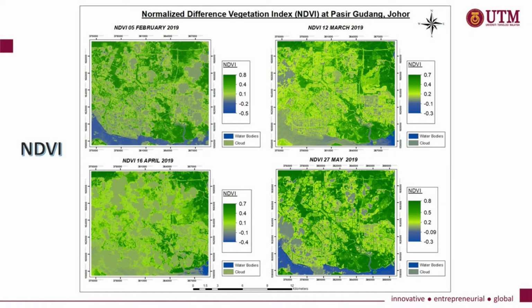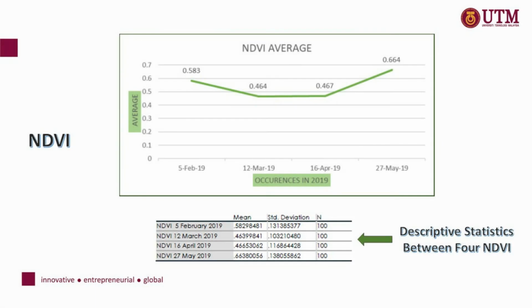And here is the result of the Normalized Difference Vegetation Index (NDVI) values calculated using Sentinel-2 images on 5 February 2019, 12 March, 16 April 2019, and 27 May 2019 using Landsat 8, based on the algorithm stated previously. The NDVI range is from -1 to +1. The lower value indicates water bodies and the higher value indicates higher greenness of vegetation. As shown in the figure, the trend line of correlation between NDVI and the four dates is before, during, and after the occurrence of air pollution in 2019.